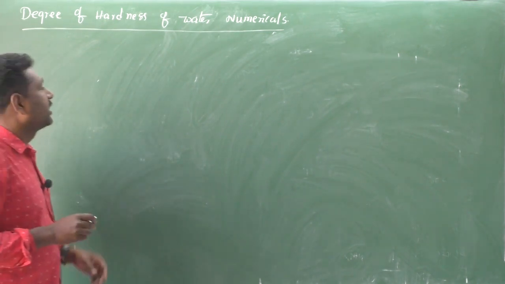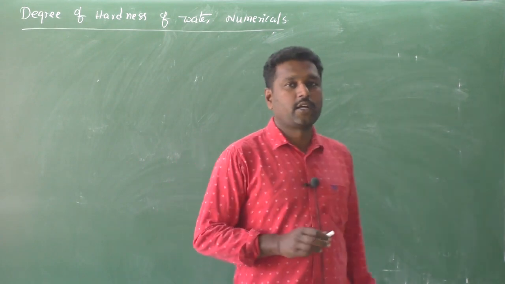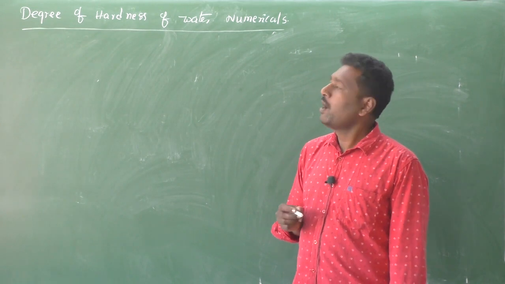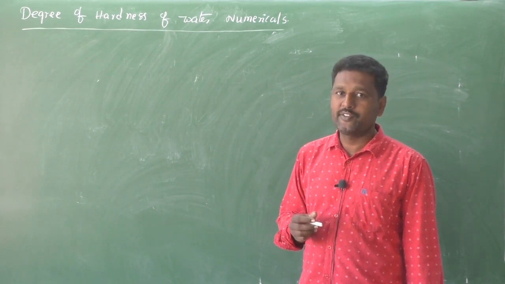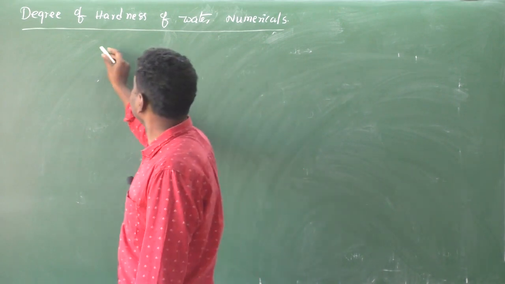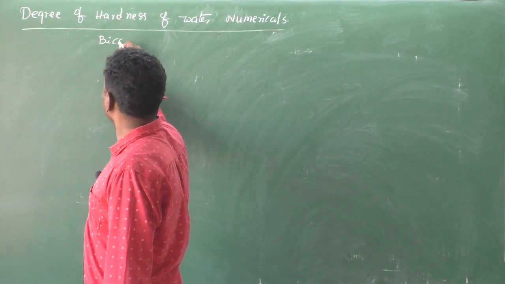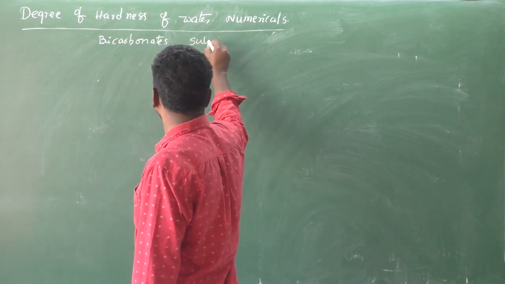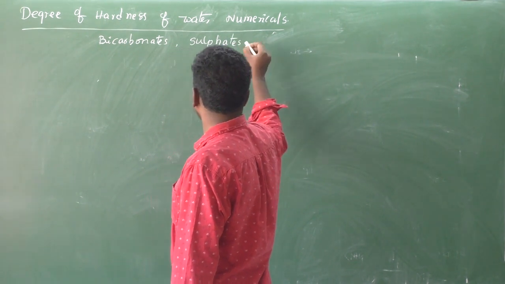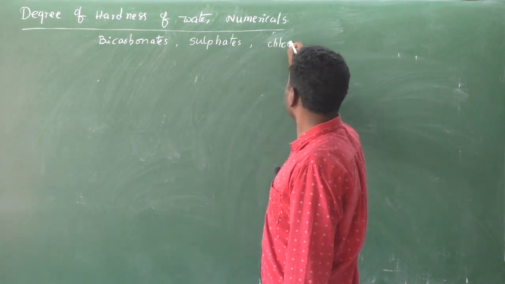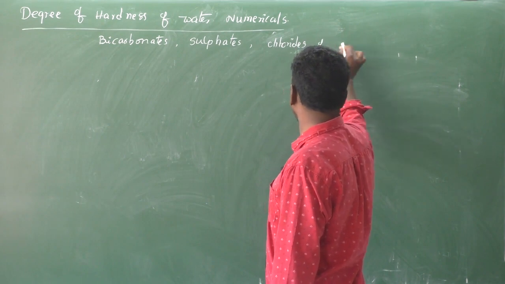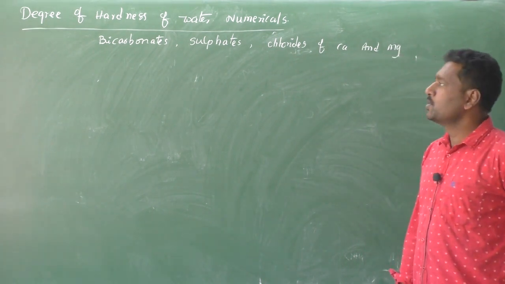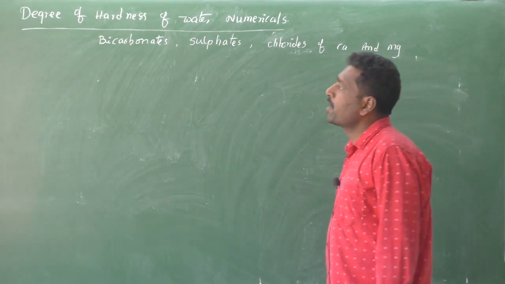So here, what is degree of hardness of water? What is hardness of water? You know that one. Hardness of water is due to the presence of bicarbonates, sulfates and chlorides of calcium and magnesium.